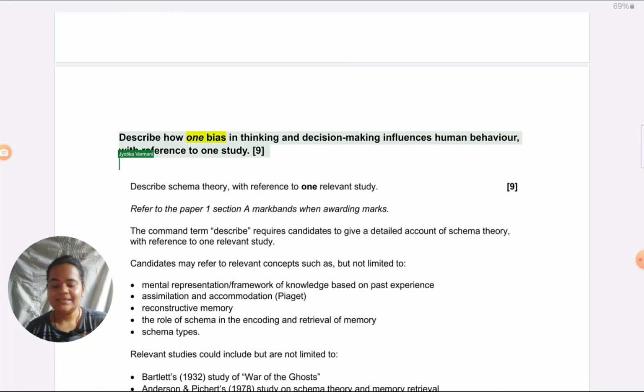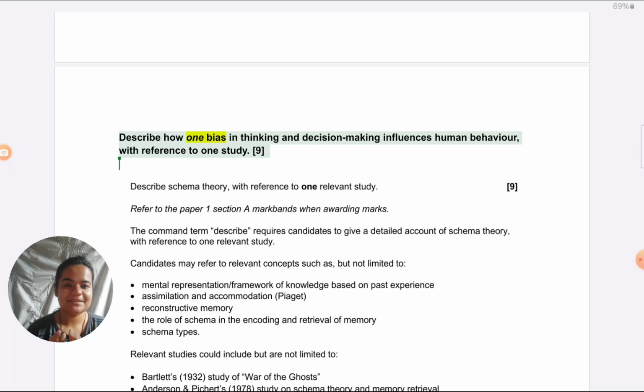Describe how one bias in thinking and decision making influences behavior. Here, are they asking you to describe the study? No. They're asking you to describe the bias. So, these are two different questions and these are marked differently in the paper.